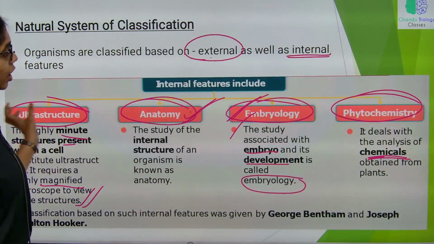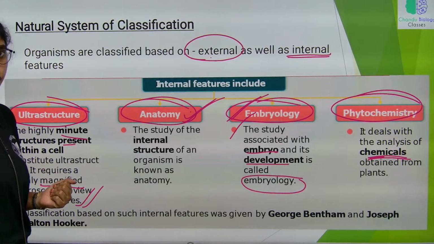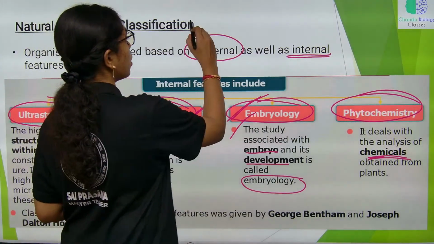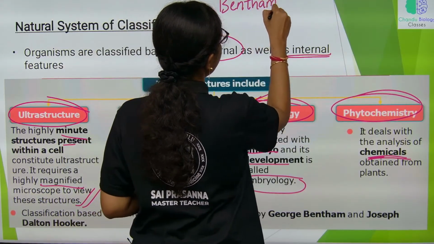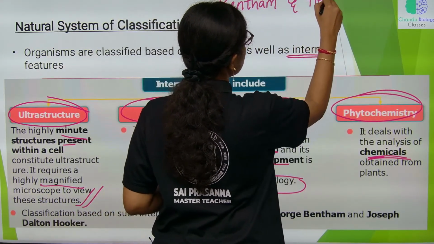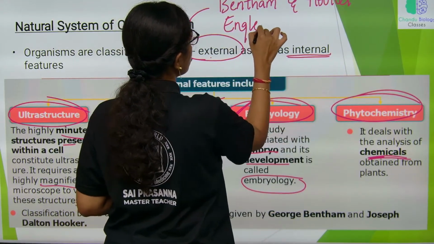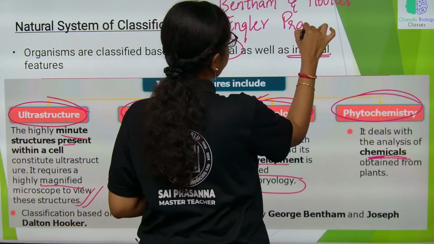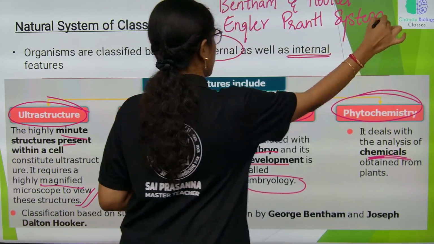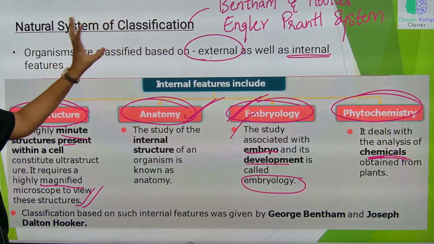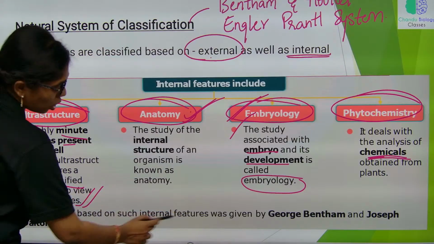Considering all this, the classification is made, and the proponents of natural system of classification include Bentham and Hooker system and Engler-Prantl system of classification. These two are the proponents of natural system of classification, which is based on the internal features.